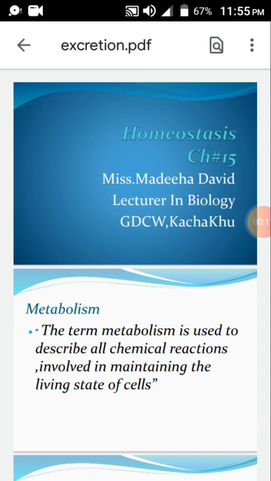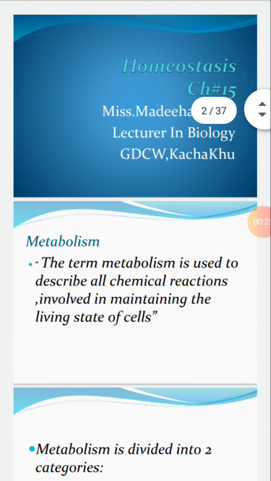Today in Homeostasis, you will learn about different terms and excretory products of animals. First of all, you will learn what metabolism is. Its definition: the term metabolism is used to describe all chemical reactions involved in maintaining the living state of the cells. There are all kinds of chemical reactions that occur in cells.